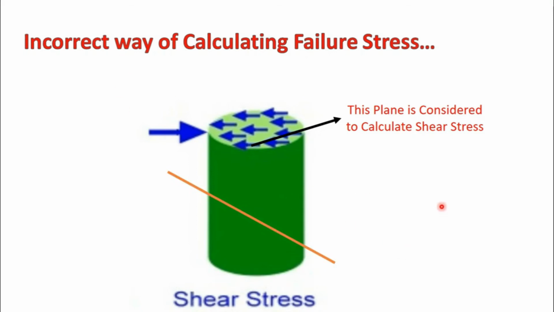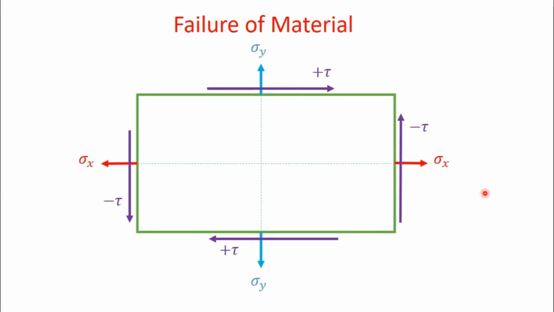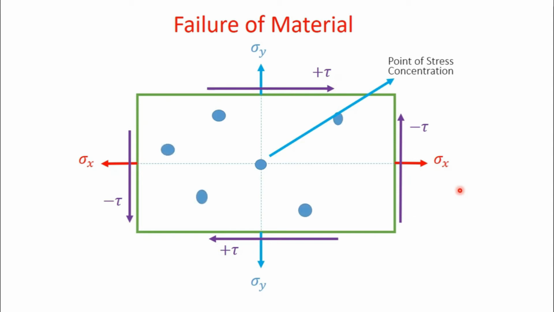So what should we do? In an actual scenario, the material can fail at any point inside the body depending upon the point of stress concentration. This is a failure of material, and you will find that the point of stress concentration is at the center, and there can be a number of points of stress concentration, and the plane passing through it will lead to the failure. It can be this plane, it can be this plane. So there can be a number of combinations of planes through which material can fail.